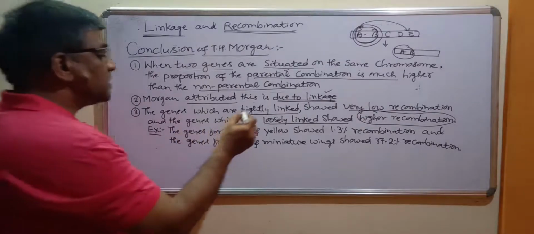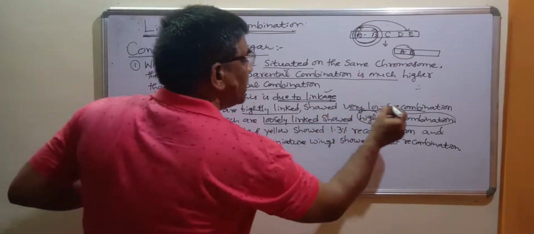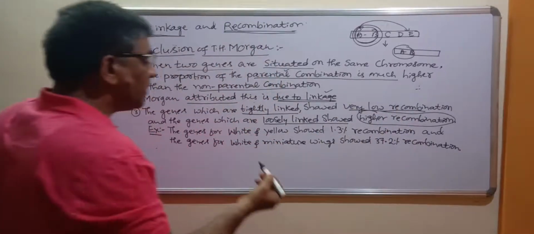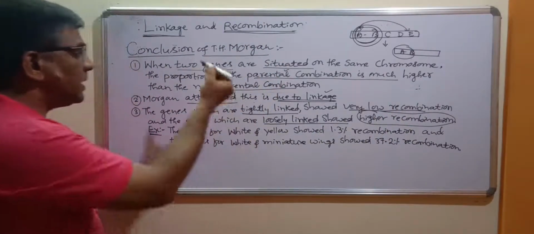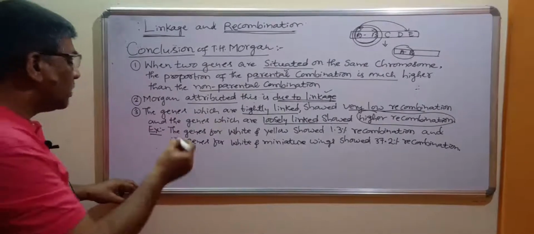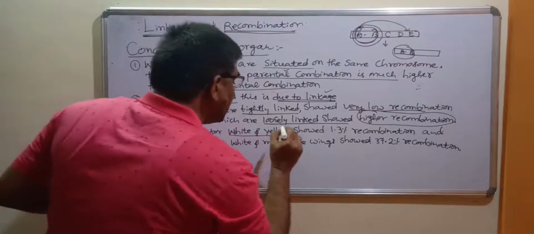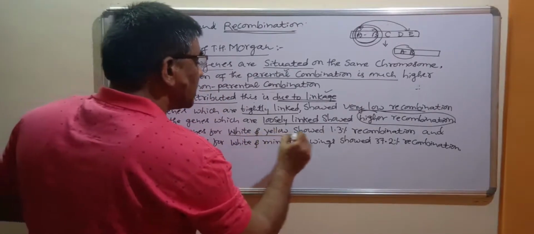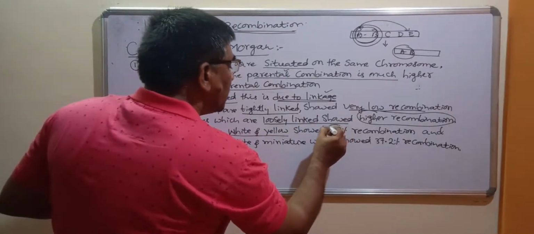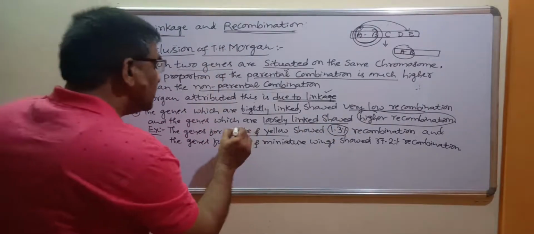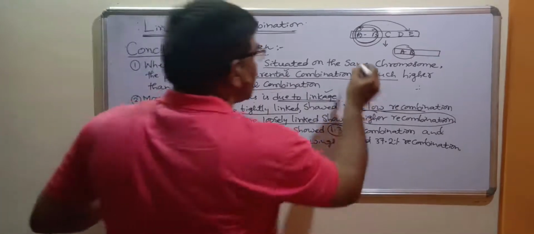And now, tightly linked genes showed very low recombination, and loosely linked genes show higher recombination, was explained in another experiment. Here, the genes for white and yellow colors showed only 1.3% recombination. It means these two genes are present close with each other on the chromosome.